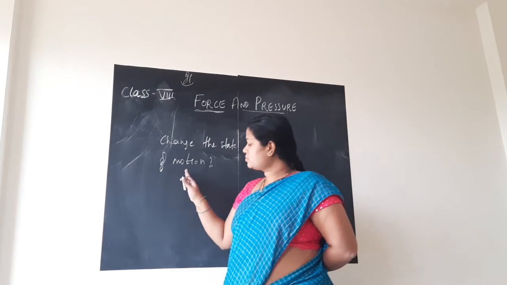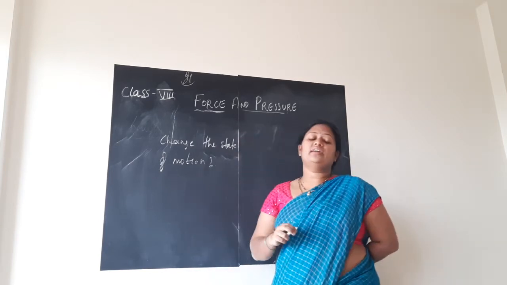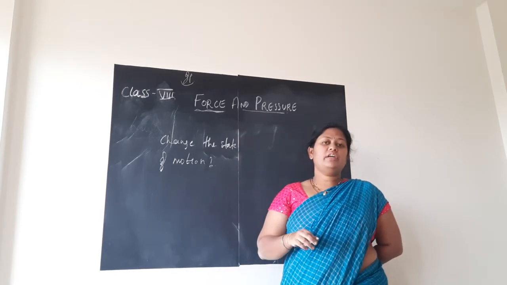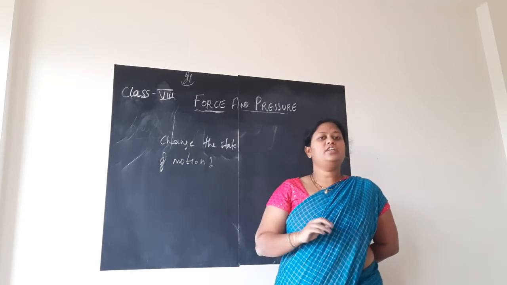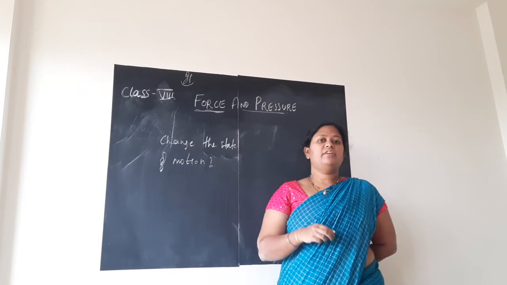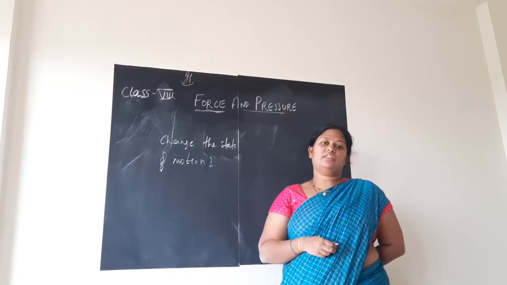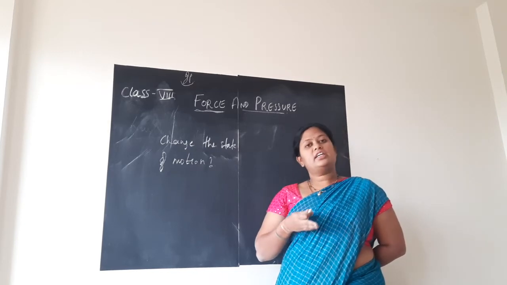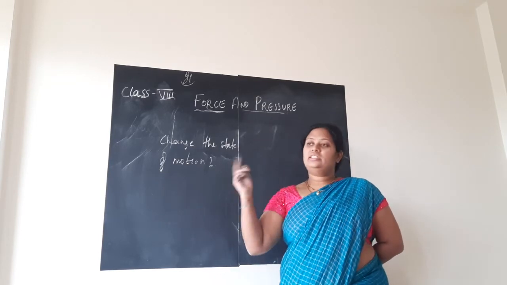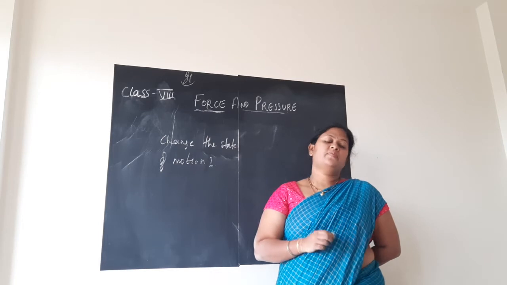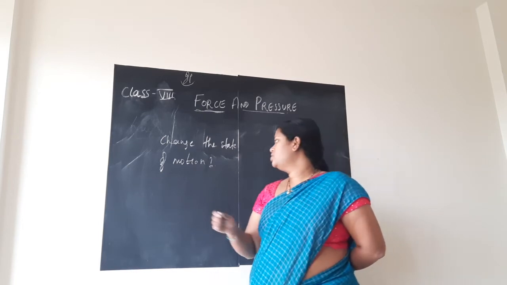There, Newton stated his first law as: if the body is remaining in the state of rest, it continues to be in the state of rest, and if it is moving with some uniform velocity, it continues to move with the same velocity unless an external force acts on it. So what does he mean by this, children?